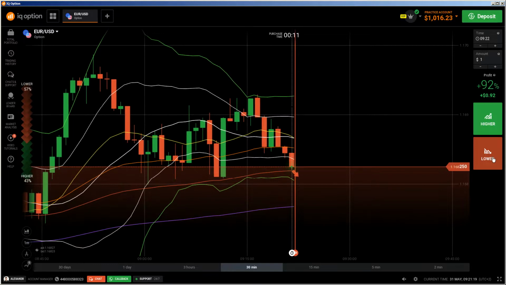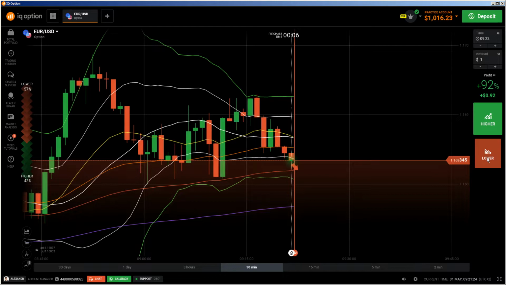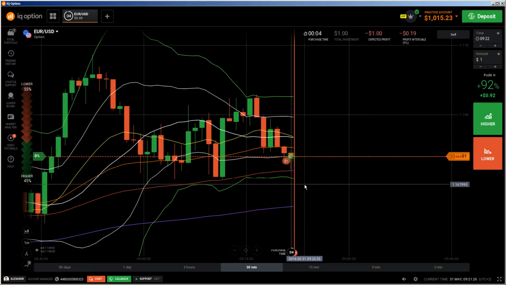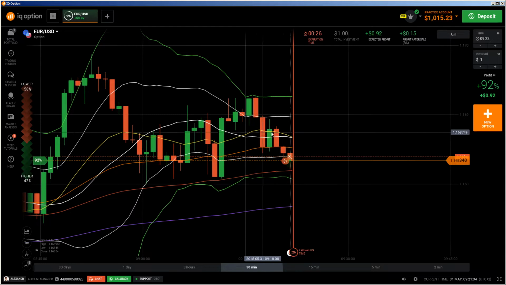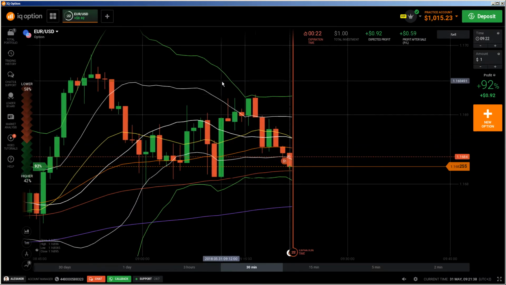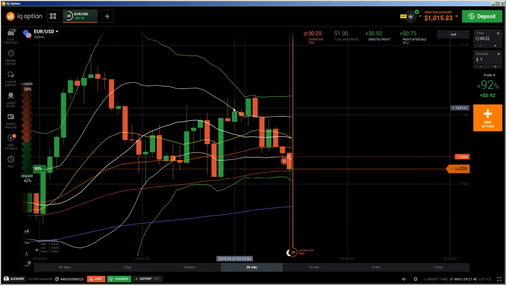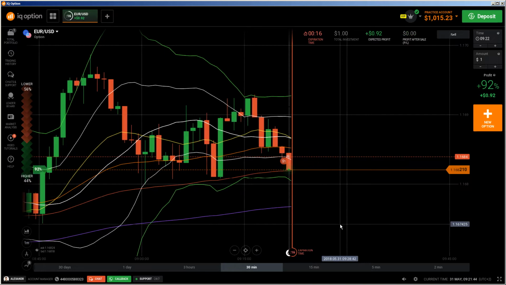So wait, I will do a put here. I'm waiting. Yes, I will do a put now because I'm pretty much sure that price will go down further. Why? Because we have here an engulfing candle, a continuation, a consolidation area, and a breakout of this consolidation area between the 20 and the 50 EMA. Everything is looking down, and it looks like we get some kind of breakout below, and that's the reason why I did a put.